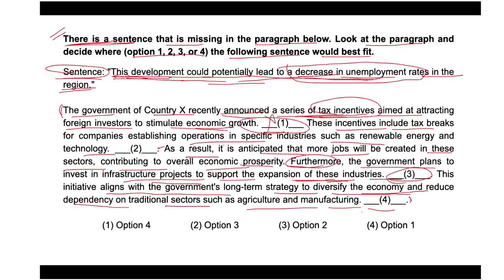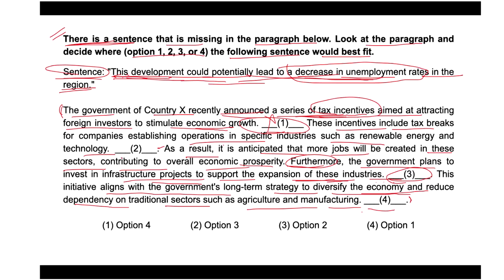and this development could potentially lead to a decrease in unemployment rates in the region. Okay, these incentives include tax breaks. So finally, we can consider that furthermore, the government plans to invest in so and so support the expansion of these industries.